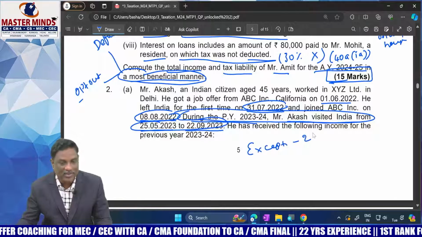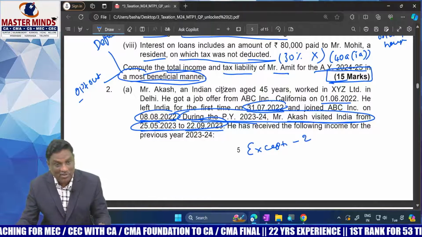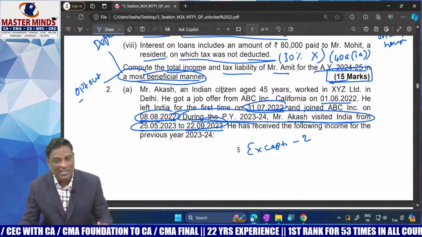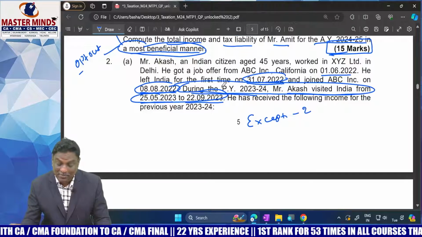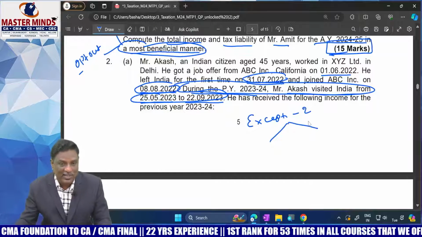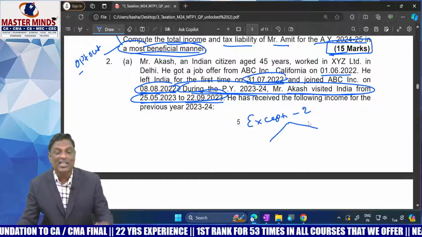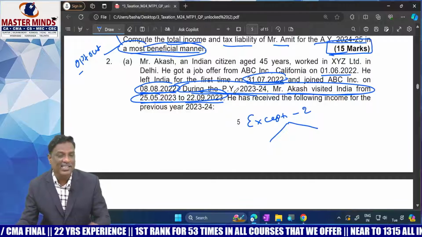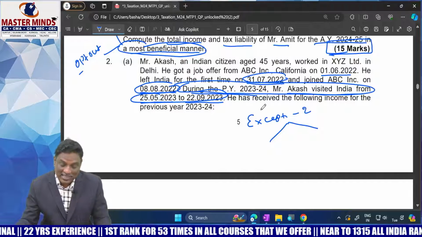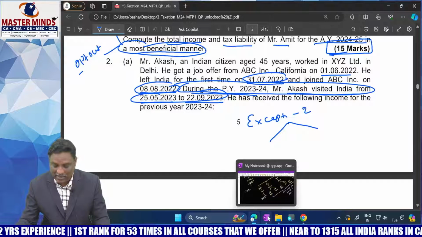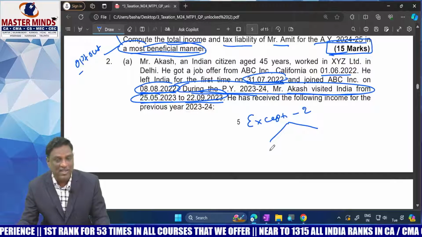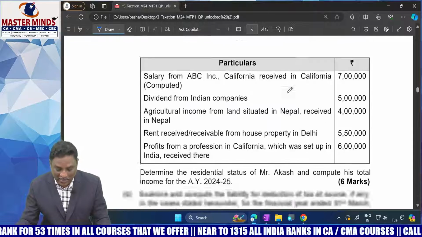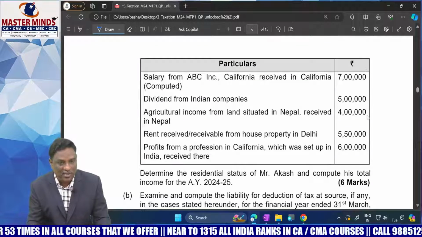Exception 2. An Indian citizen settled outside India since last year. During the current previous year, he visited India. Exception 2 has two parts. Part 1 is whether total income other than income from foreign sources exceeds 15 lakhs. Now please check whether the total income other than the foreign sources exceeds 15 lakhs or not. For that, he has given information about the details of total income.